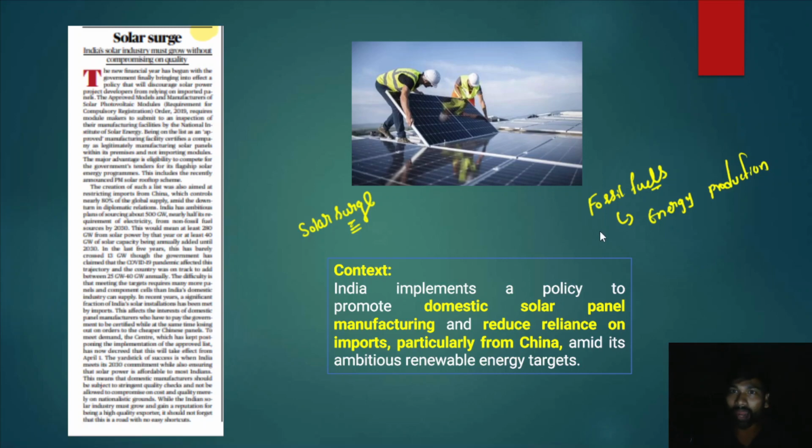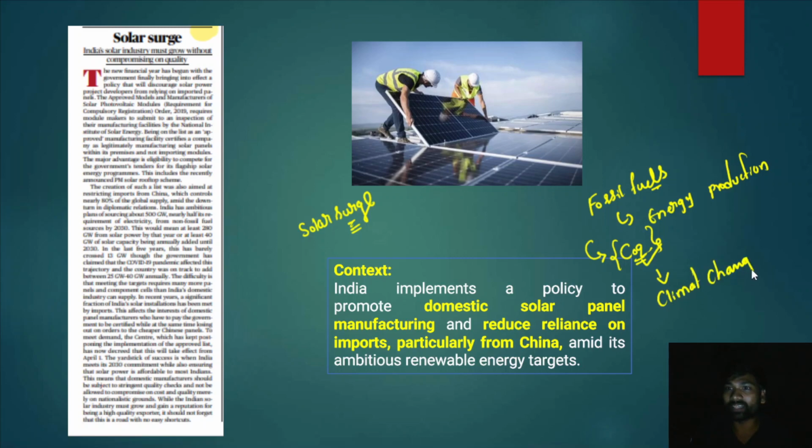Now we all know that fossil fuels are very often associated with greenhouse gas emissions such as carbon dioxide, sulfur dioxide, nitrogen oxides, and all those are increasing the existing global warming, and that further drives climate change.